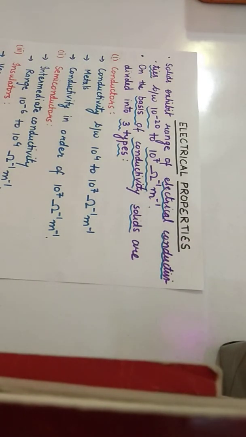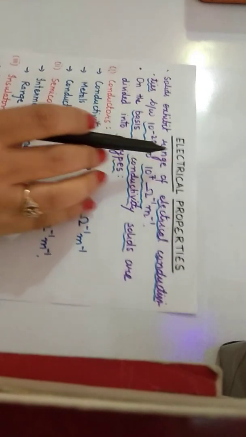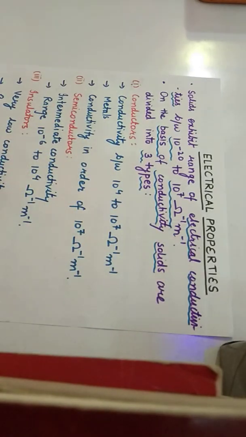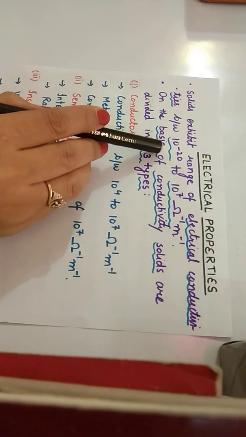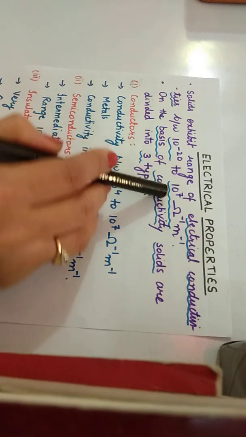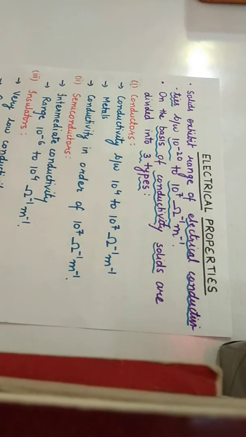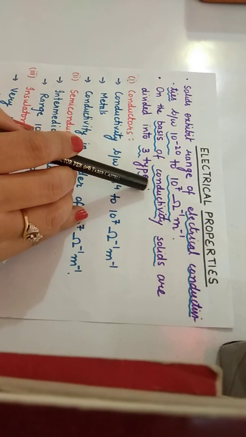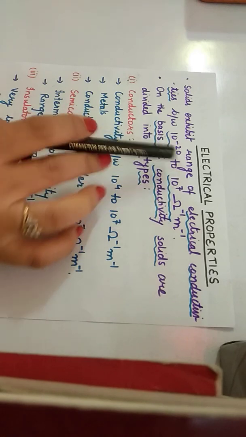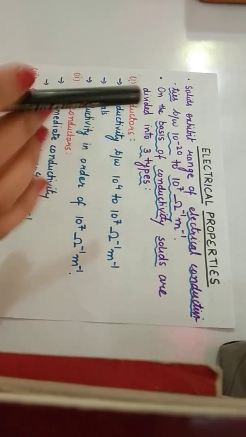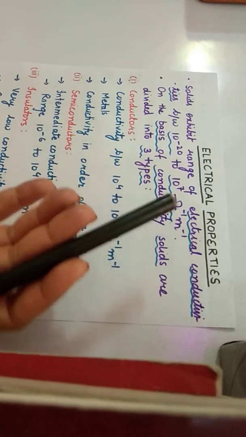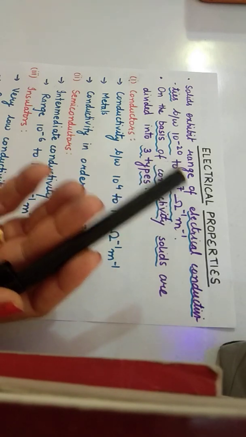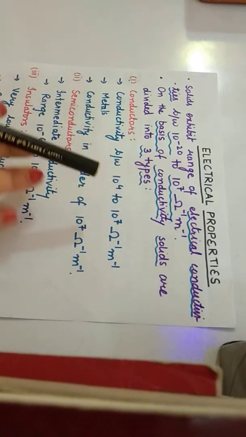Welcome all children. So today we'll be studying the topic electrical properties in solids. Solids will show electrical conductivity. They'll conduct electricity which ranges between 10 to the power minus 20 to 10 to the power 7 ohm inverse meter inverse. On the basis of conductivity, some solids will conduct more electricity, some will conduct less electricity.